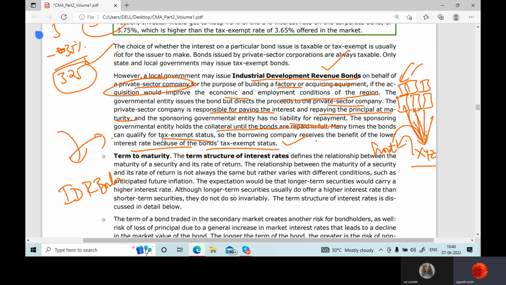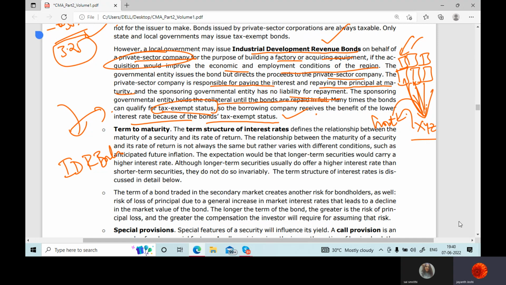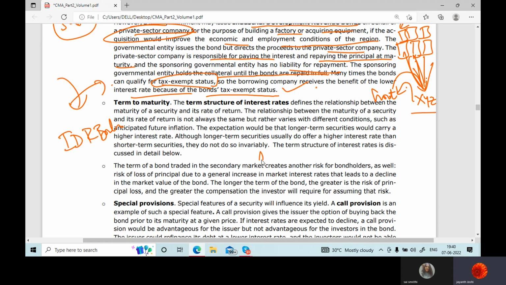So many times bonds can qualify for tax exempt status. That means if you are an investor holding such bonds, since they are government sponsored, you need not pay taxes on that. So that's a good investment for many investors, na? Because they are getting tax exemption. And since there's a tax exemption, I already told you the AA rating bond was paying 5% interest to bondholders, and the municipal bonds were paying 3.65. So they were paying less interest. Why were they paying less interest? Because there was a tax exemption benefit on these bonds. Correct or wrong?